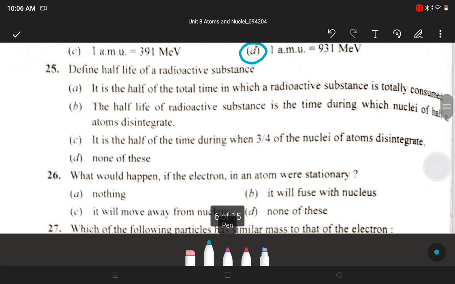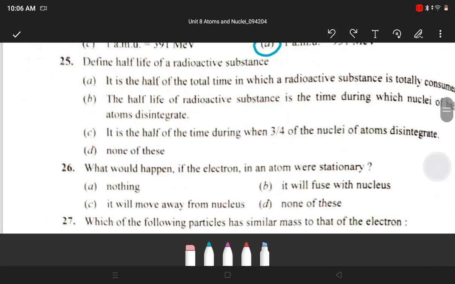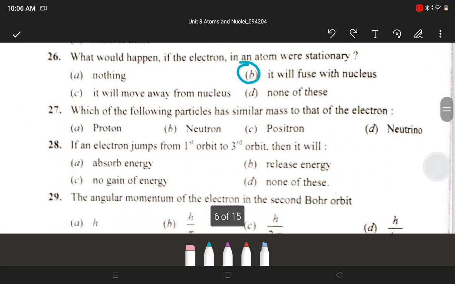Next, define half-life of a radioactive substance. Answer is B, the half-life of a radioactive substance is the time during which half of the nuclei or atoms disintegrate. What would happen if the electron in an atom were stationary? It will fuse with the nucleus. Next question, which of the following particles has similar mass to that of an electron? Positron, not proton. Answer is positron.